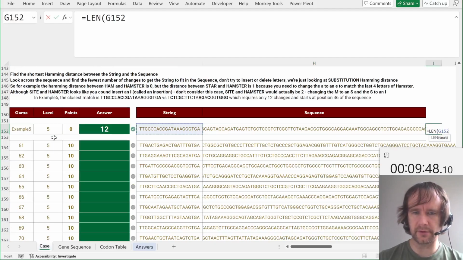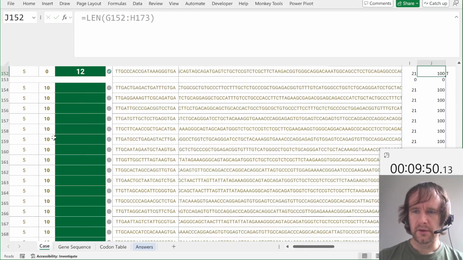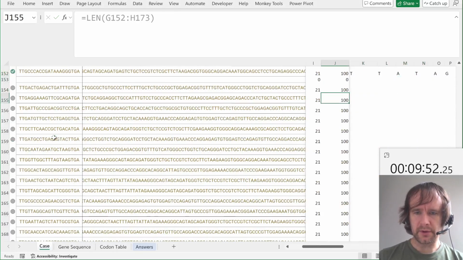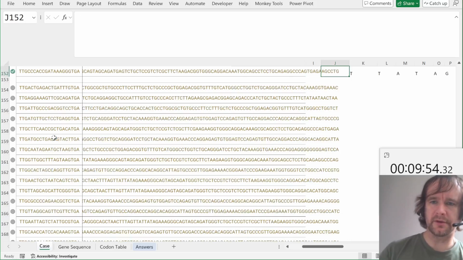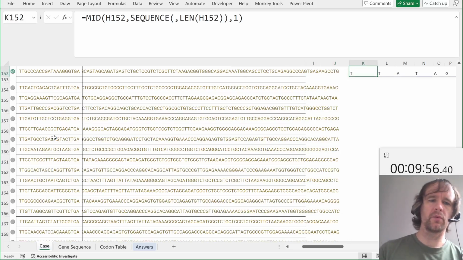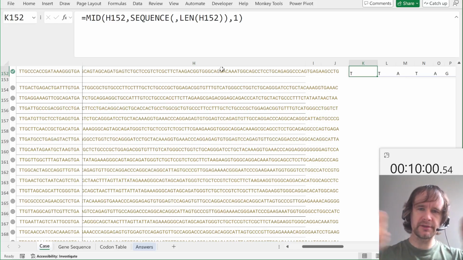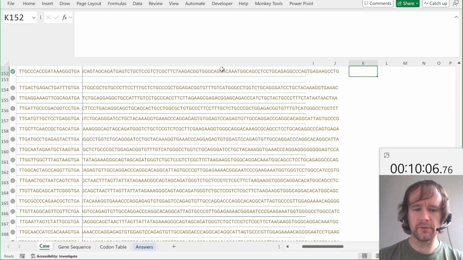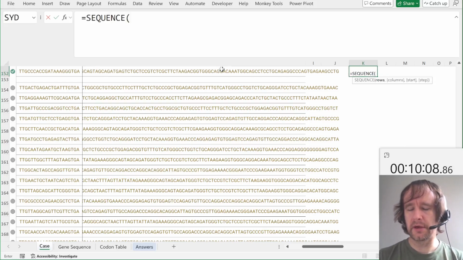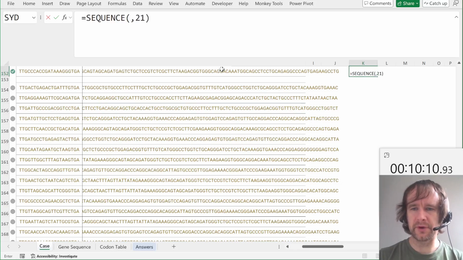Are the lengths of all of these the same? Yes, the short one's always 21 and the long one's always 100, so then we don't need to make anything too clever. So what I want to get is one row that's the first 21 letters of this, then another row that's from the second letter to the 22nd, then the third to the 23rd, and so on. So I want sequence of 21.